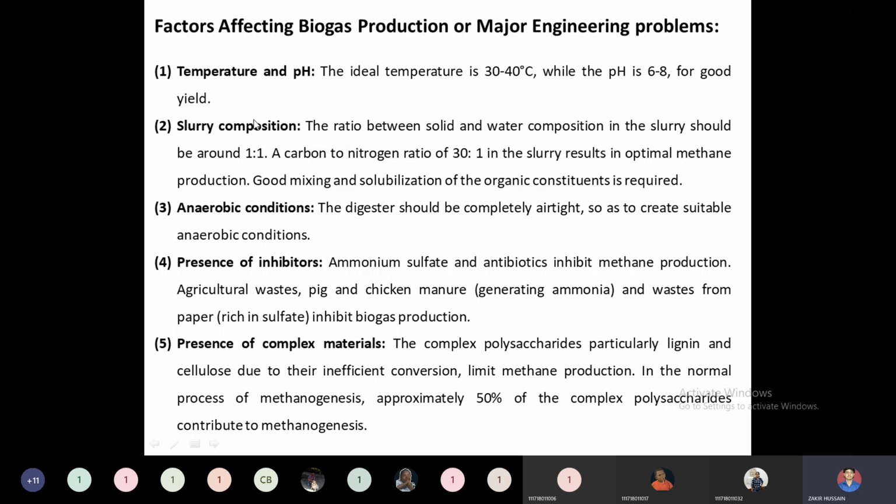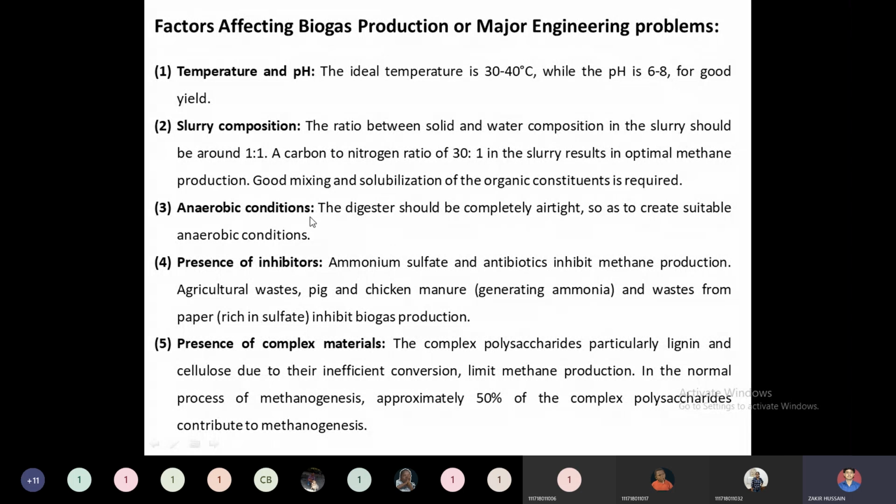Then the slurry composition. The slurry composition will be fixed in such a way that the solid and water composition is 1:1, and the carbon and nitrogen composition is 30:1. A slurry prepared in this composition range needs to be supplied to the digester. Before supplying, we need good mixing in order to solubilize the organic constituents in a solvent like water and ammonium nitrate or ammonium phosphate.